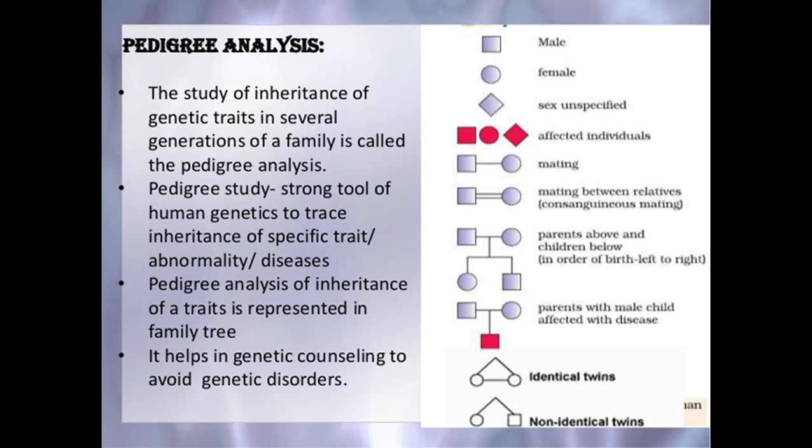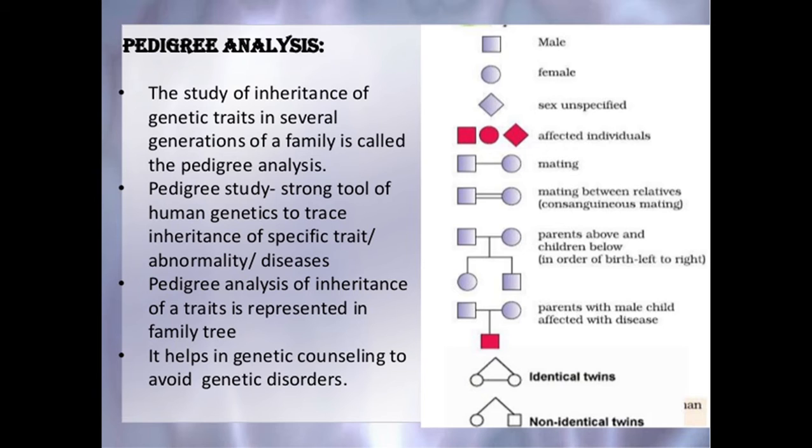However, changes or alterations do take place occasionally. Such an alteration or change in the genetic material is referred to as mutation. So, for studying the pedigree or doing pedigree analysis, some symbols are used.